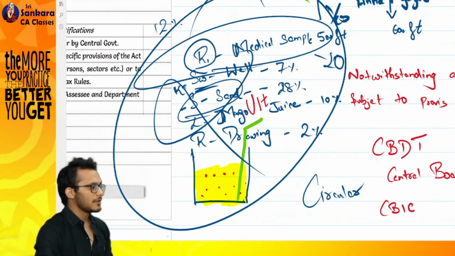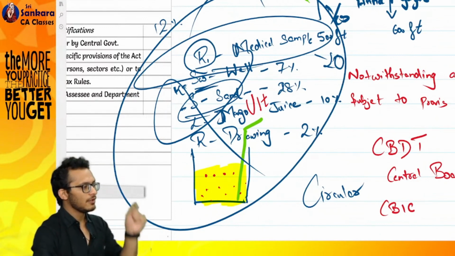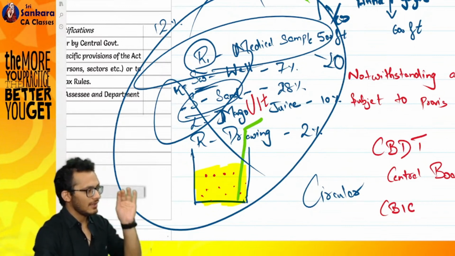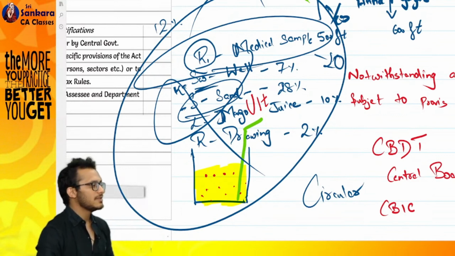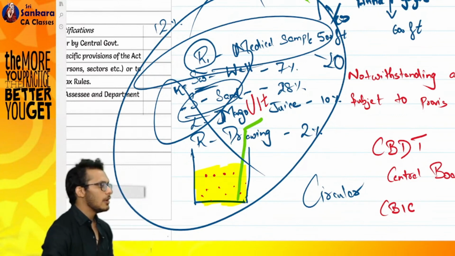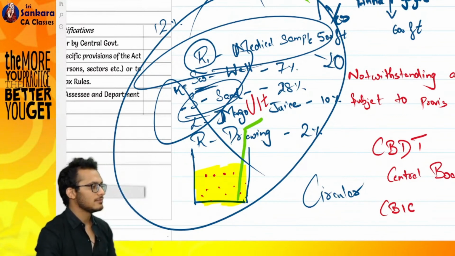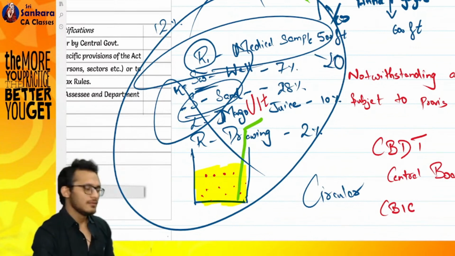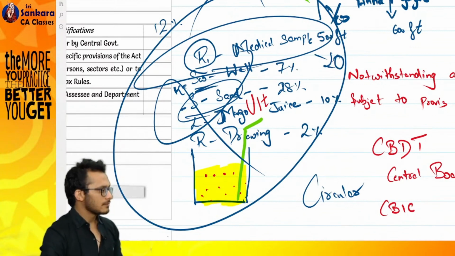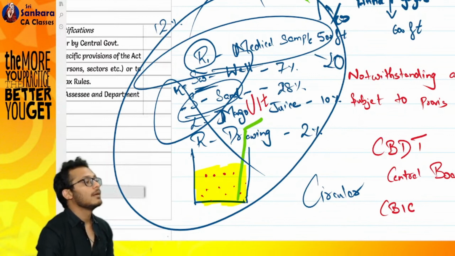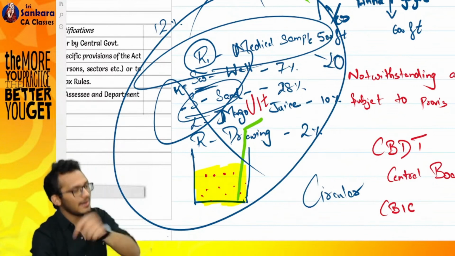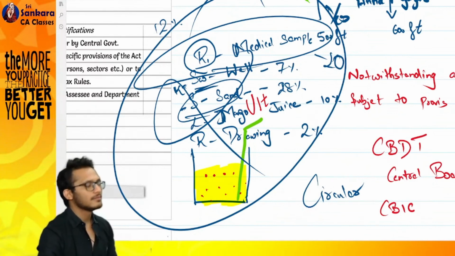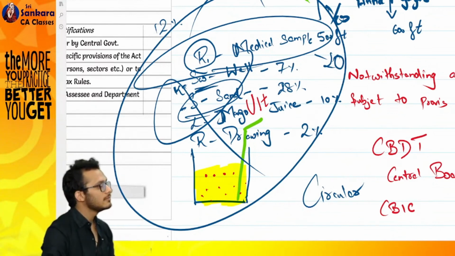Sir, from whatever discussion we did till now, this is the only thing relevant for the exam. From your MCQ perspective, if a question comes: circulars are binding on option A, assessee, option B, assessing officer, option C, assessee and assessing officer, option D, none of the above. Clear? Notifications are not binding on A, assessee, B, assessing officer, C, assessee and assessing officer, D, none of the above. Any doubts?